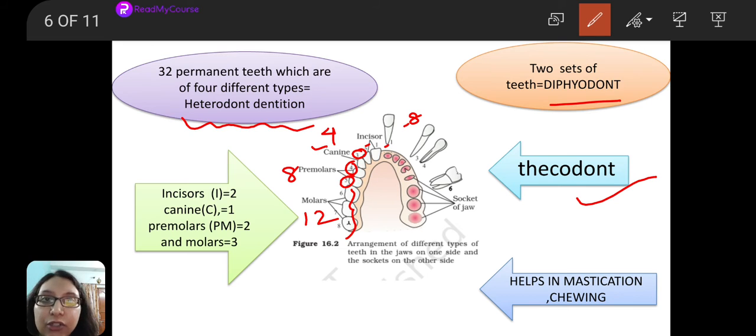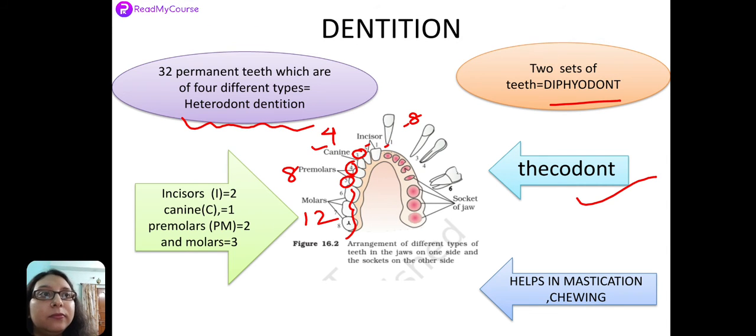heterodont type of dentition. What is heterodont? Hetero means something that differs. Homo means same type of thing. So hetero means something that differs. So that is why heterodont dentition. So we have learned some terms over here. We have learned diphyodont, then we have learned heterodont, then we have learned a little about the dental formula. We have learned what is thecodont, right? Just try to remember these terms.